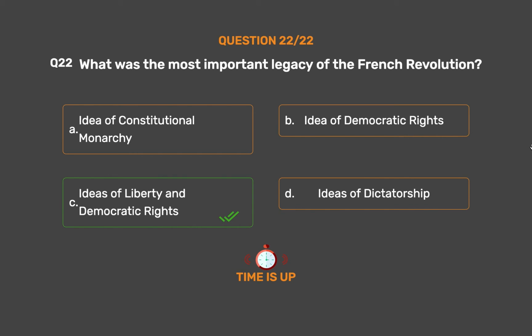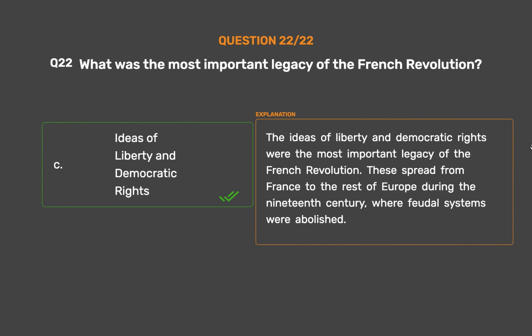Ideas of liberty and democratic rights. The ideas of liberty and democratic rights were the most important legacy of the French Revolution. These spread from France to the rest of Europe during the 19th century, where feudal systems were abolished.